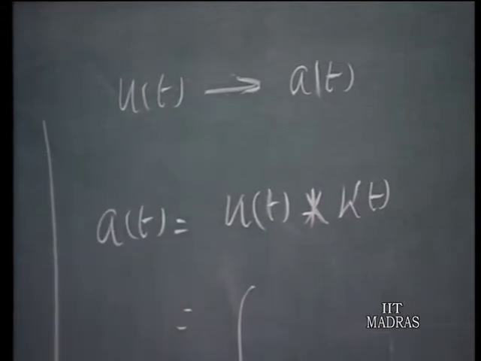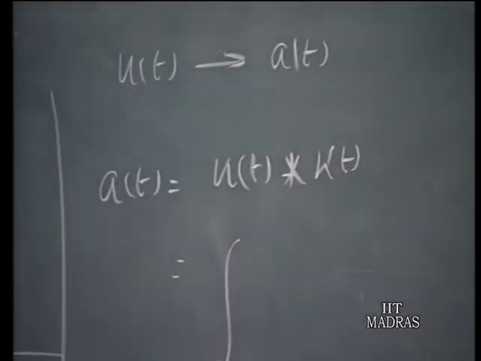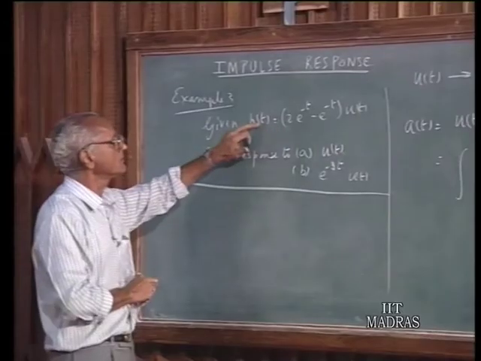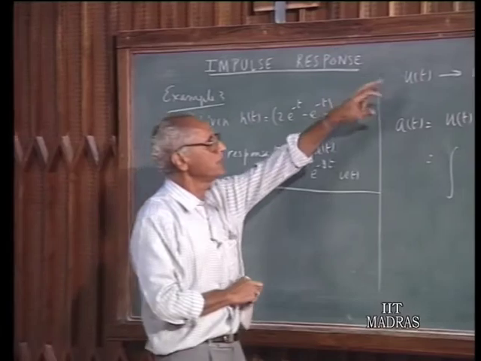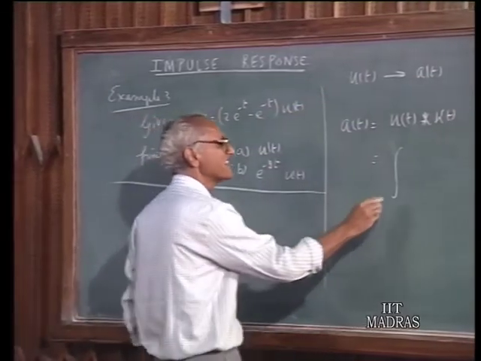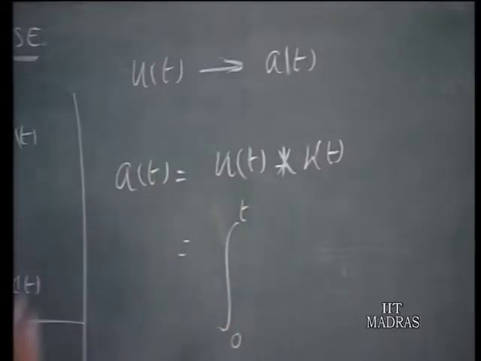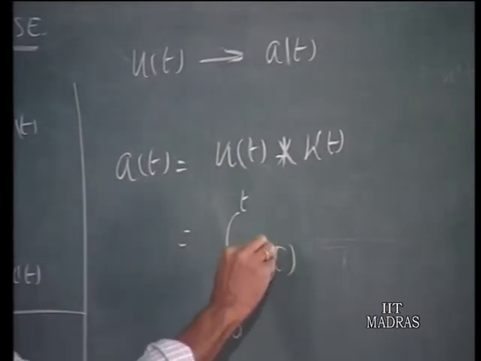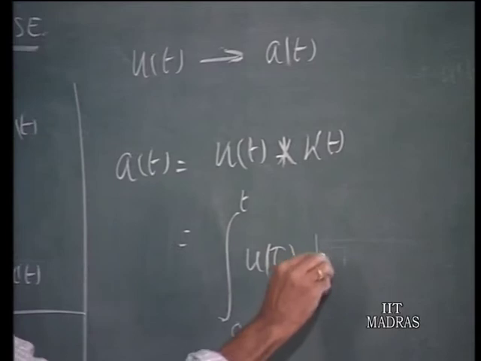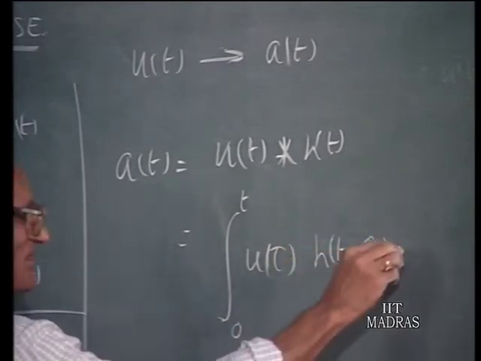This is a causal system, the impulse response is 0 for negative values of time, and the input is also causal. Therefore, we can straight away say this is the integral from 0 to t of u(tau) h(t minus tau) d tau,